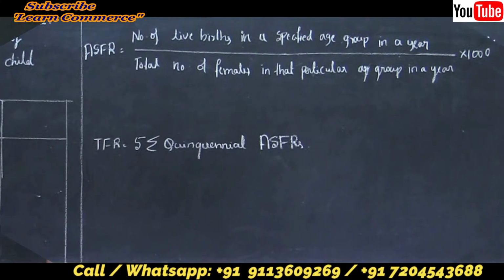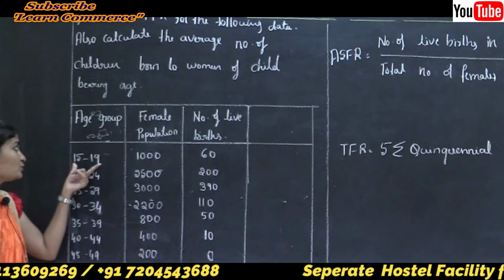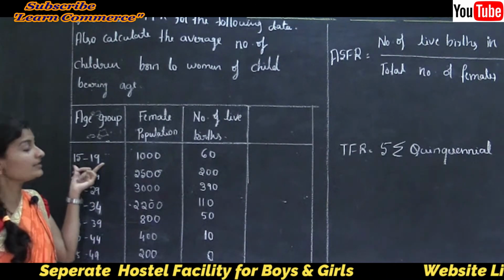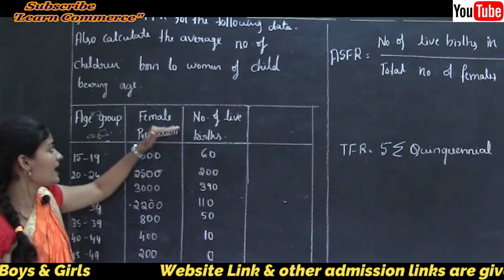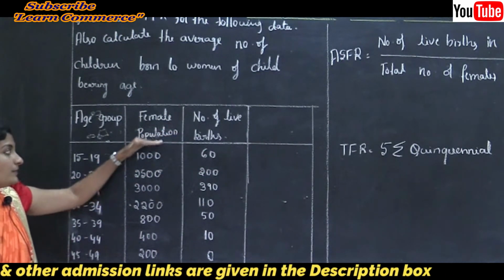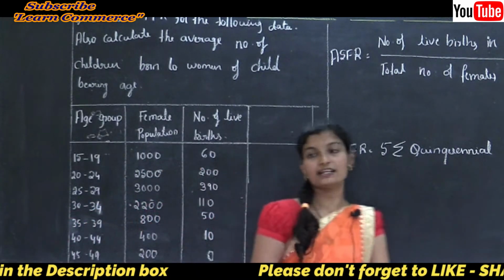First, the age specific fertility rate. Here the first specified age group is 15 to 19. In this age group, the number of live births is 60 and the total female population is 1000. So I will substitute these two values in this formula.